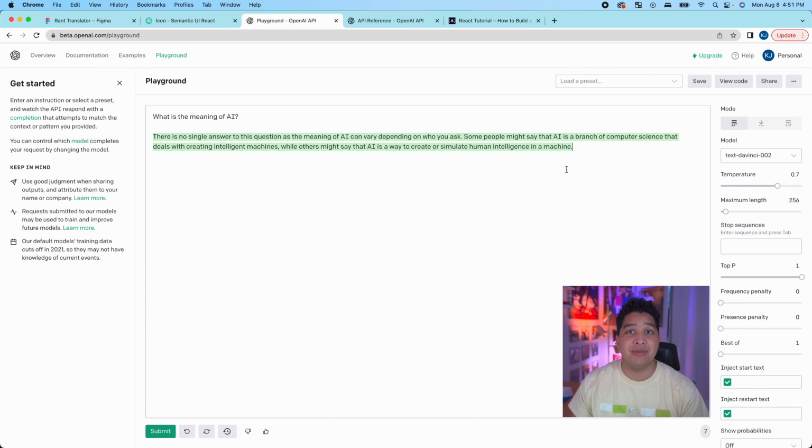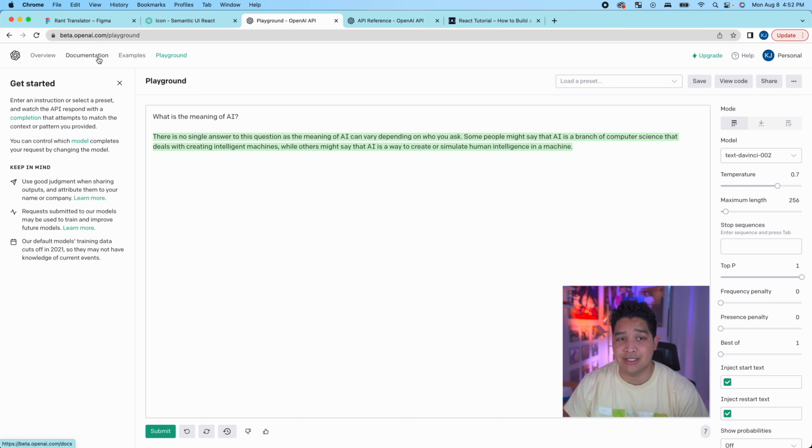Like I said earlier, GPT-3 was trained on all of the internet before 2021, so I wanted to show you some pretty cool things that it can do. So now I'm in OpenAI's playground, which you can access with the beta.openai.com/playground URL.